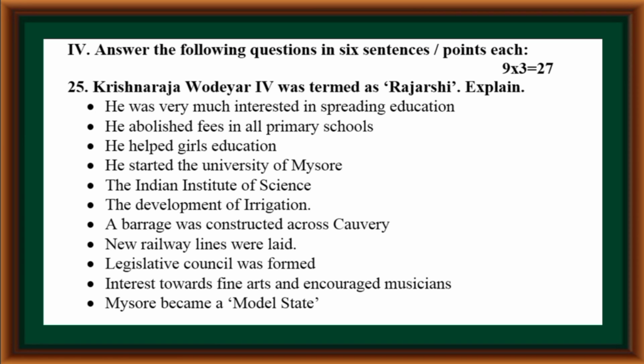A barrage was constructed across Kaveri. New railway lines were laid. Legislative council was formed. Interest towards fine arts and encouraged musicians. Mysore became a model state.